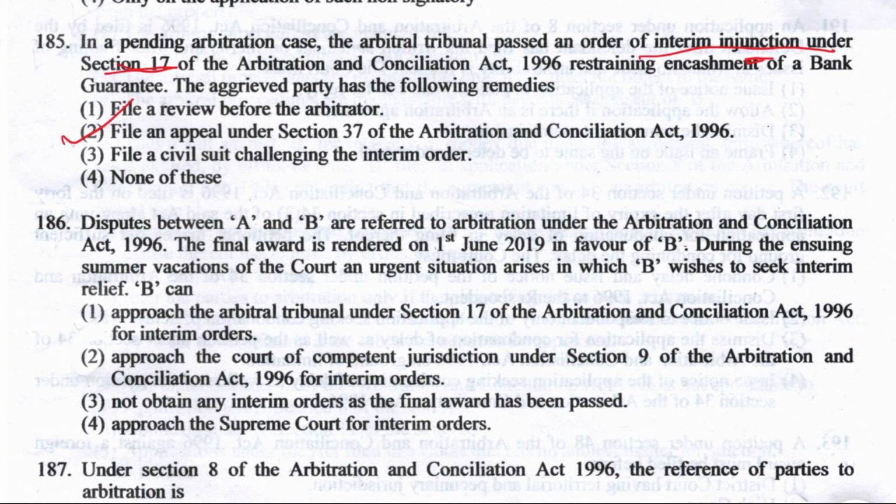Disputes between A and B are referred to arbitration under the Act. The final award is rendered on 1st June 2019 in favor of B. During the ensuing summer vacations of the court, an urgent situation arises in which B wishes to seek interim relief. Here B is seeking interim relief, so B can approach the arbitral tribunal under section 17 or approach the court of competent jurisdiction under section 9. Or option 3, not obtain any interim orders as the final award has been passed. Or option 4, approach the Supreme Court for interim orders. The right answer is option number 2, approach the court of competent jurisdiction. And section 9 talks about what? Interim orders, interim measures by the court. Next is question number 187.